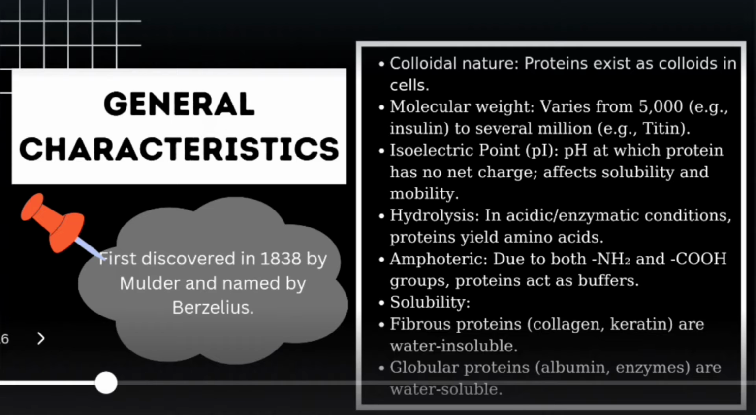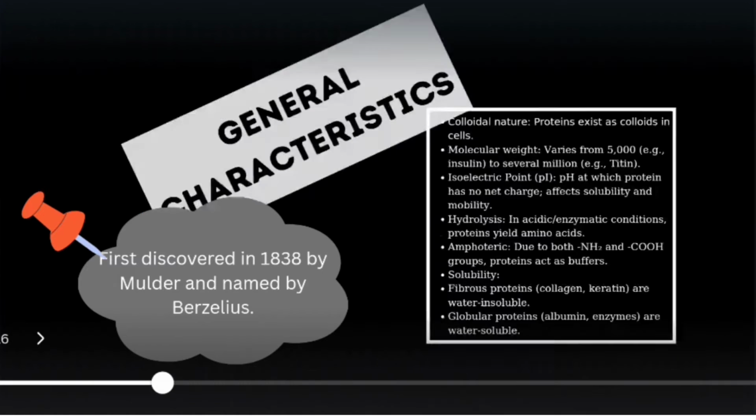Hydrolysis: in acidic and enzymatic conditions, proteins yield amino acids. Amphoteric: it is tagged as amphoteric due to the presence of both acidic and basic groups. The acidic group is COOH whereas the basic group is NH2. Solubility: based on solubility, proteins are differentiated into two types, fibrous protein and globular protein.